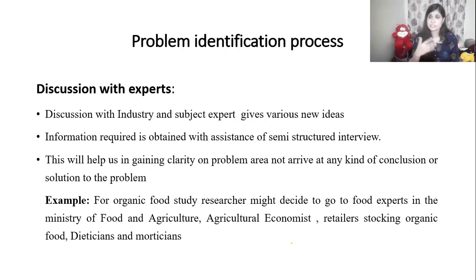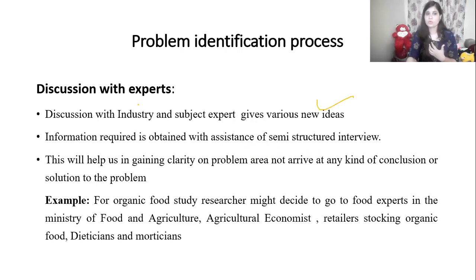Now, for that, first what will they do? They will start a discussion with experts, right? To formulate this as a researchable objective, they start discussing with the experts. So why do they discuss with the experts? Because they can get new ideas from the experts. Experts are the people who know thoroughly about the area under study.